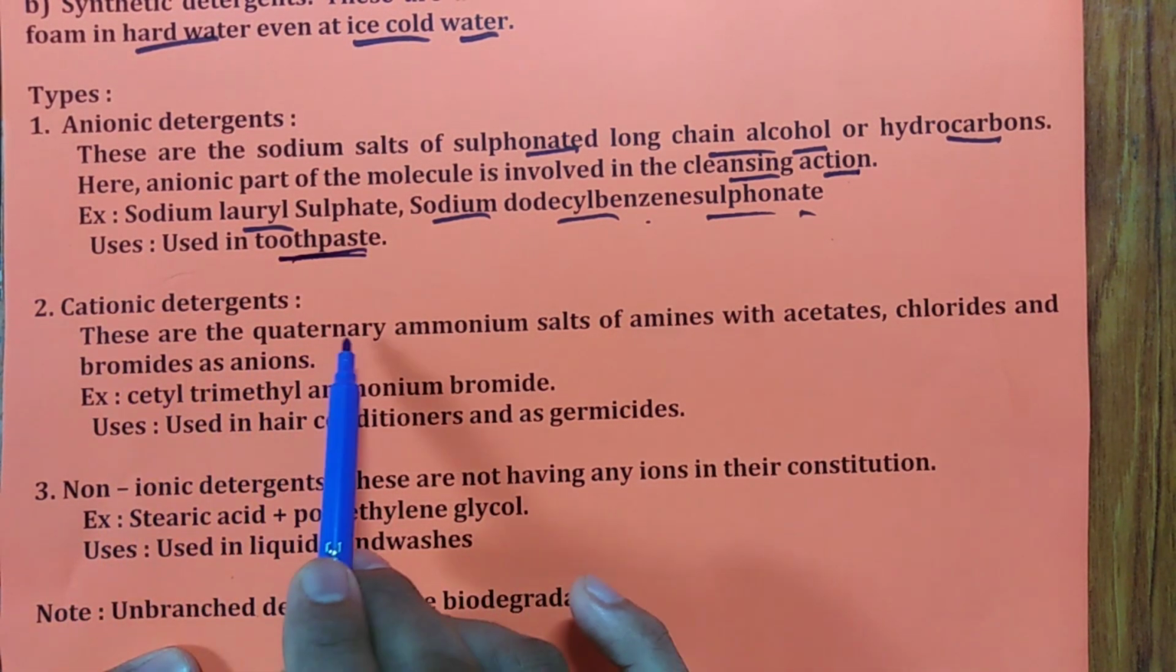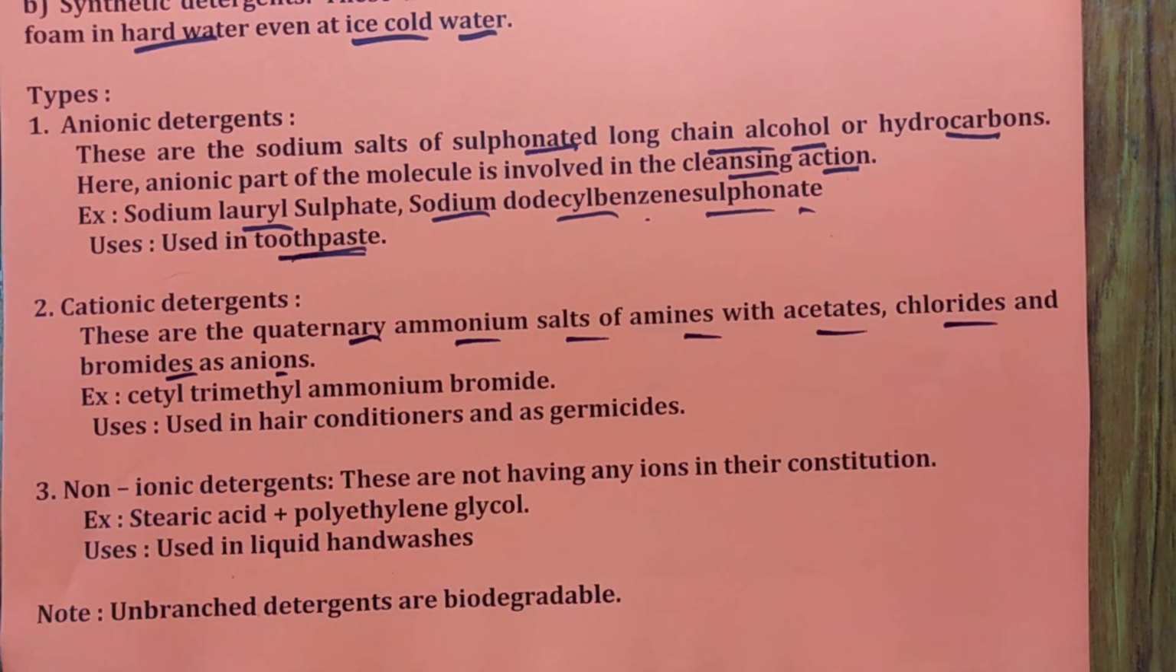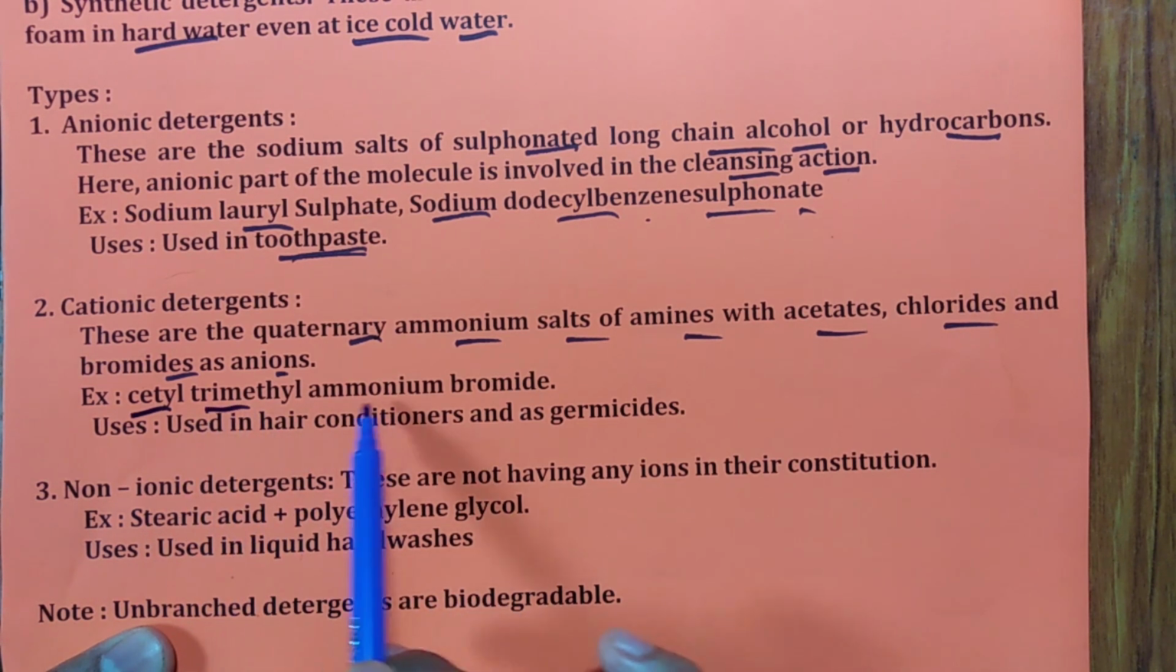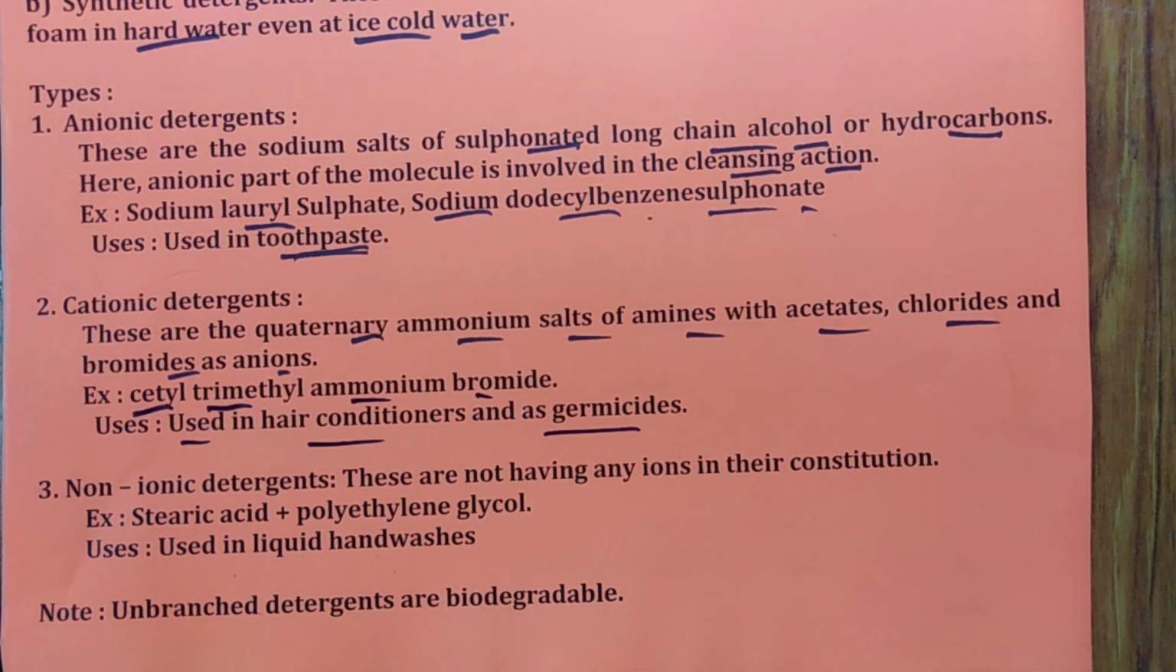Cationic detergent: quaternary ammonium salts of amines with acetates, chlorides, bromides as anions, we call cationic detergents. And here the cationic part is the main important part which is involved in the cleansing action. Example, cetyltrimethylammonium bromide, used in hair conditioners and germicides. Very important.